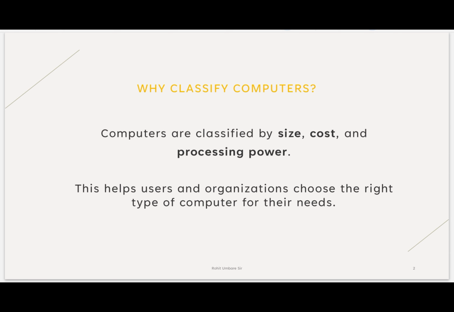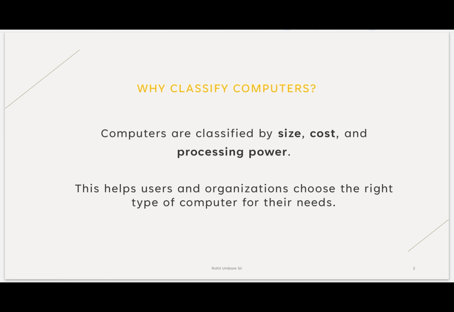But if there are 4-5 people, we will prefer a car or a taxi. And if there are more, for example 20 or 30, we will prefer a bus. Depending on the situation we choose. Same like that, computers are also defined on size, cost and processing power.